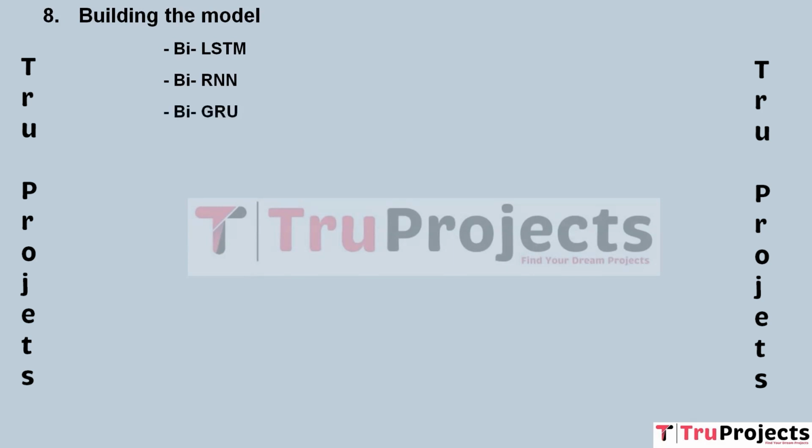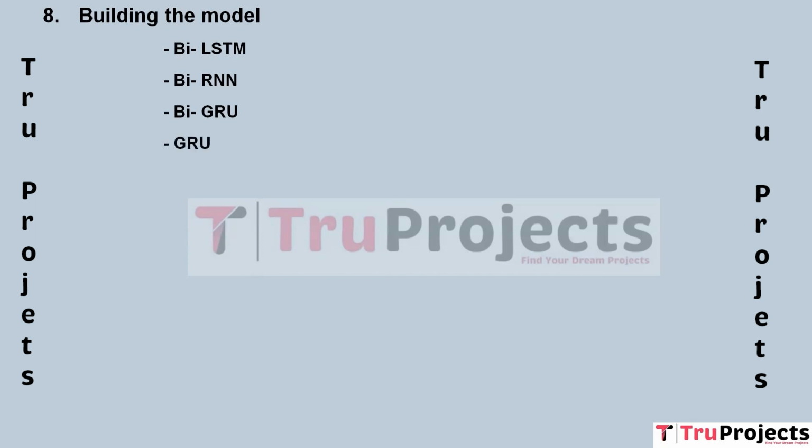BiGRU, bidirectional gated recurrent unit. BiGRU is another bidirectional RNN variant. It uses gated units similar to LSTM but with a simpler architecture. GRU is known for its efficiency in training and is capable of capturing context in sequences. BiGRU is well suited for text classification tasks due to its ability to capture context and dependencies in text data while being computationally efficient.